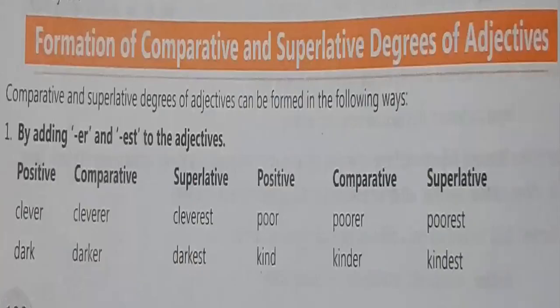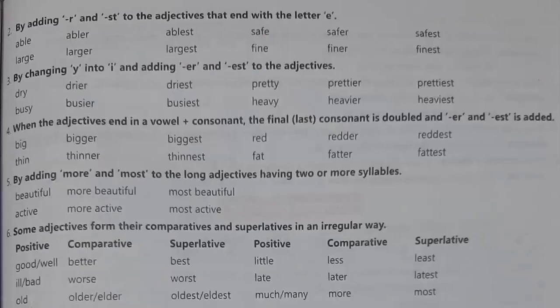Let's see. Some are given to you, like you have to add er, est everywhere. Like clever, cleverer, cleverest. So what is it? Clever is already here, so ER EST is added here. Next is dark, darker, darkest, ER EST is added here. Poor, poorer, poorest. So what is given here? ER and EST is added there. Kind, kinder, kindest means ER EST is added here, and this is the simplest way of your degrees.